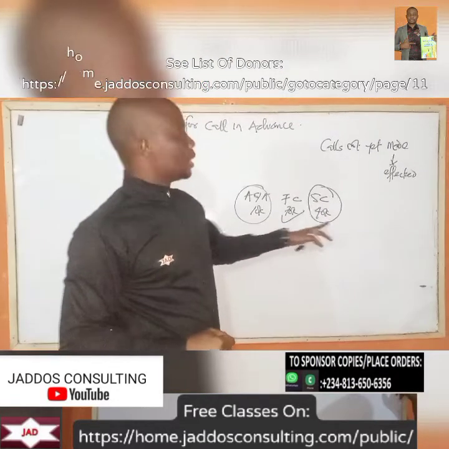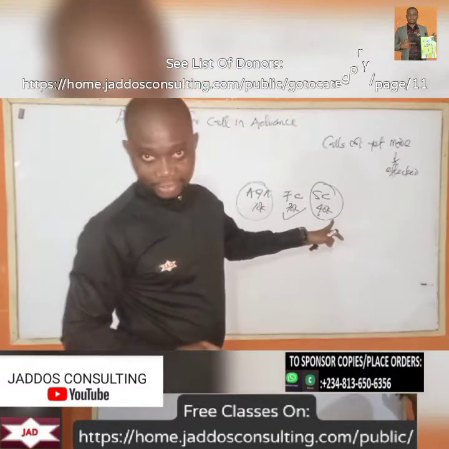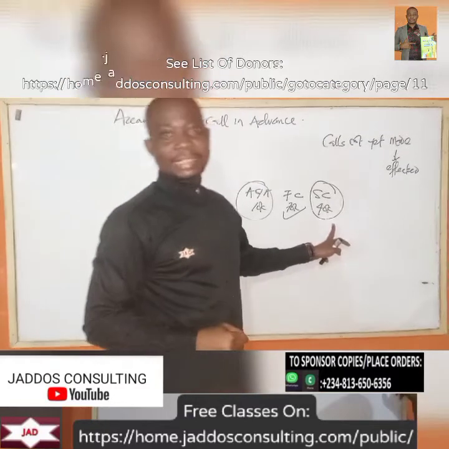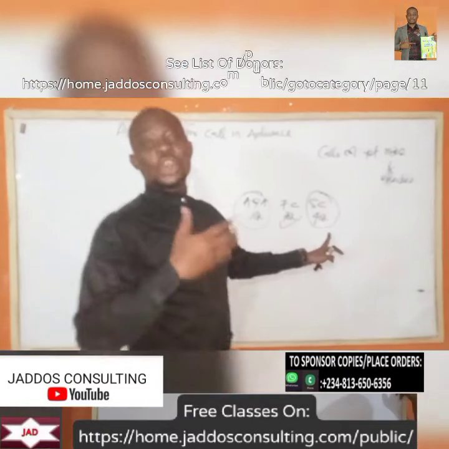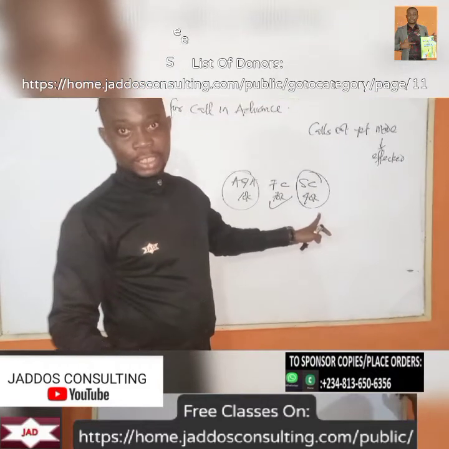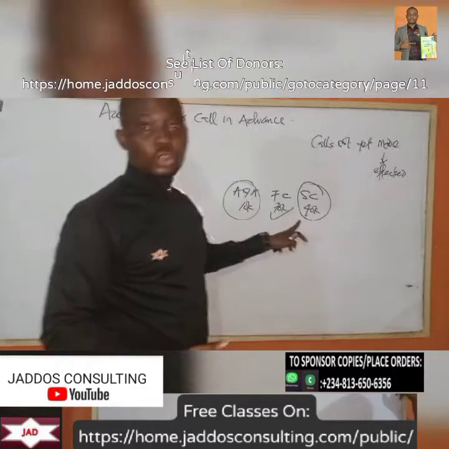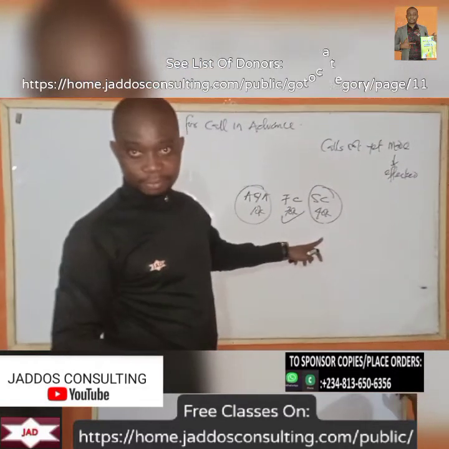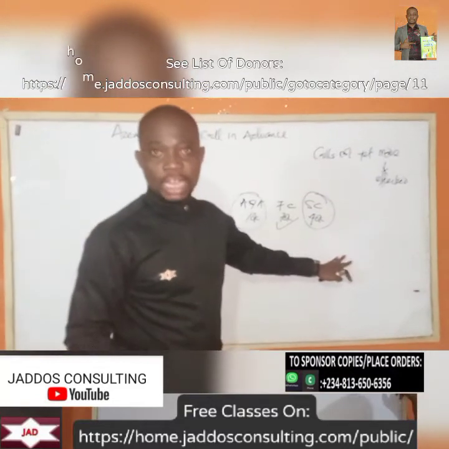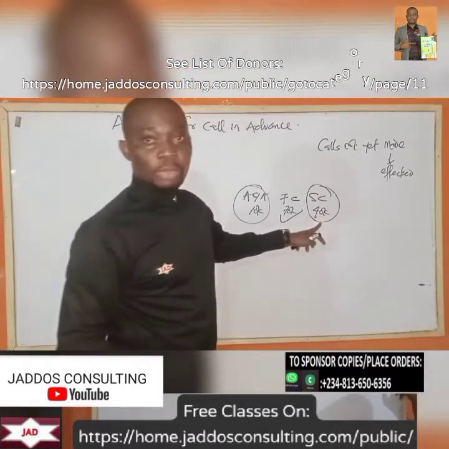Now, that does not make it call in arrears yet. You see what I'm trying to say? But when we now make calls and then they are yet to pay, it becomes call in arrears. So technically, the total 40 kobo here is call not yet made. Whether you have made payment for it or not, it's not the argument here. The argument is that the company is yet to tell you to come and pay.